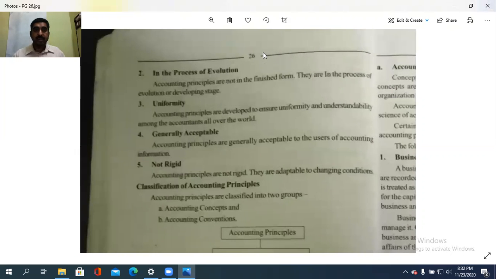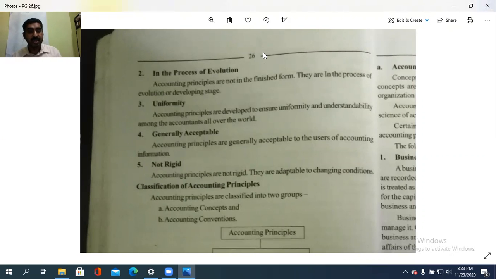Then, in the process of evolution: accounting principles are not in a finished form. They are in the process of evolution, or the developing stage. Either they are procedures that have been developed and brought in, or they are in the process of evolution. Accounting principles are not in the finished form. That is, they are cases that come out of learning and analysing again and again. So that is in the process of evolution.